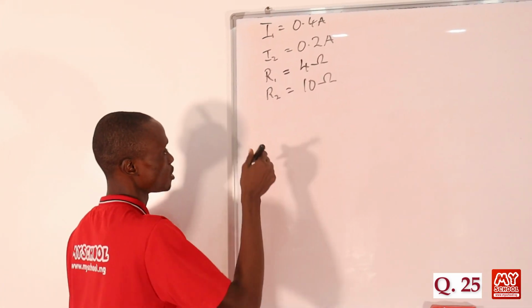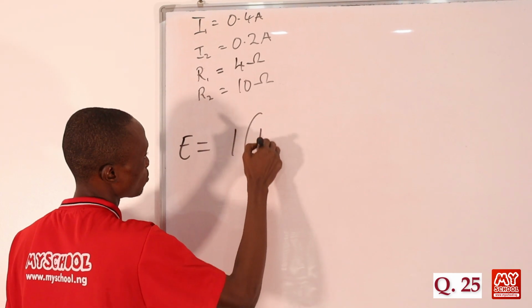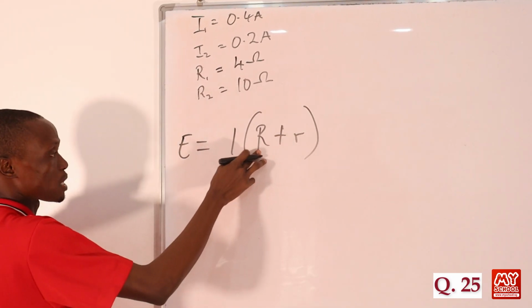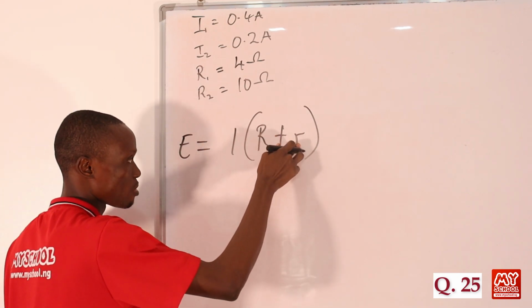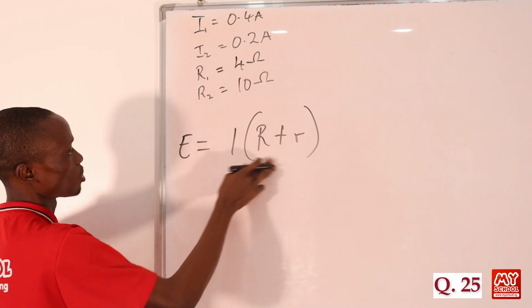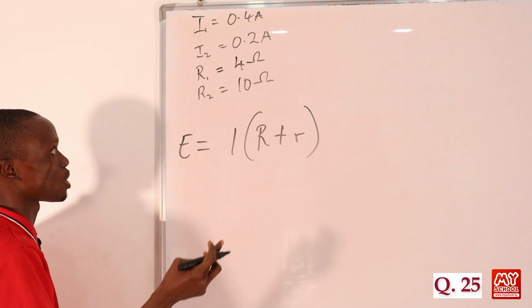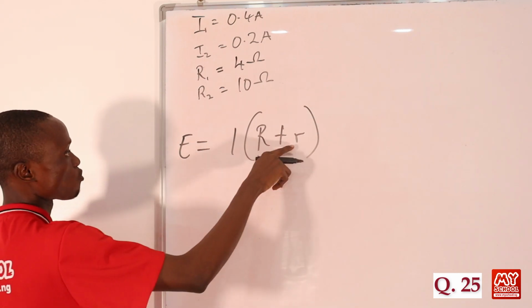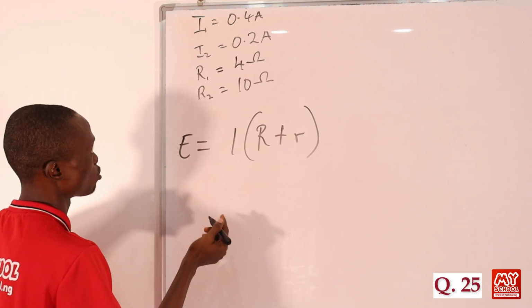So remember that the nominal value of voltage E is given as I, then bracket open R plus small letter r, where capital letter R represents external resistance and small letter r represents internal resistance, while I represents current. So in this question, we are given two currents and two external resistances, and we should calculate the internal resistance. So in this case, let's just substitute.